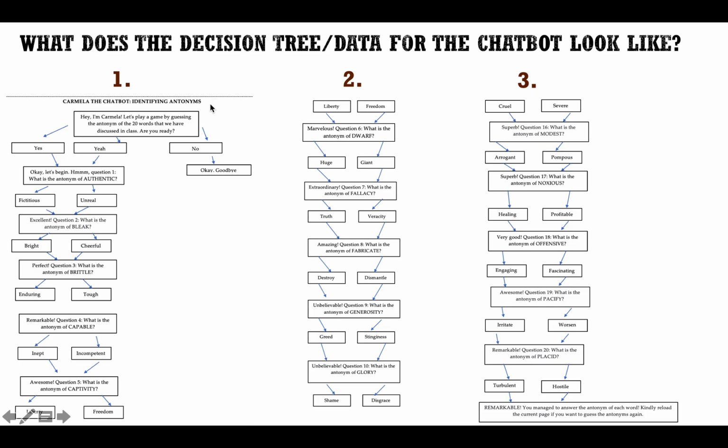So let's say here when interacting with a chatbot, if the user says yes or yeah, then the chatbot is trained to proceed to the Q&A session. So here for question 1, what is the antonym of authentic? And when the user answers fictitious or unreal, then the chatbot will proceed to the second question, so on and so forth, until the user reaches the last question. On the contrary, if the user says no here, then the chatbot is trained to say, okay, goodbye.